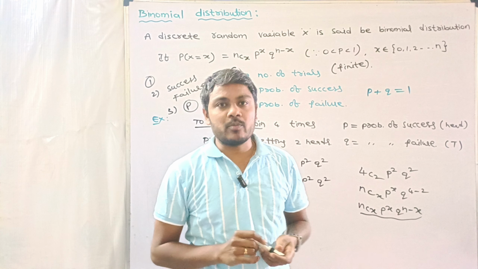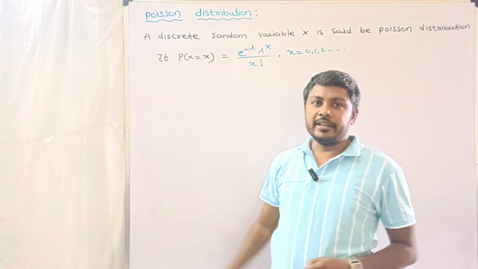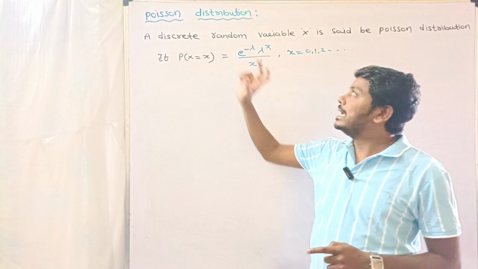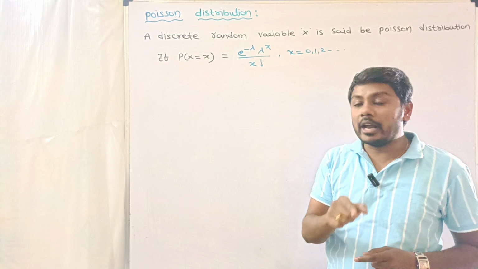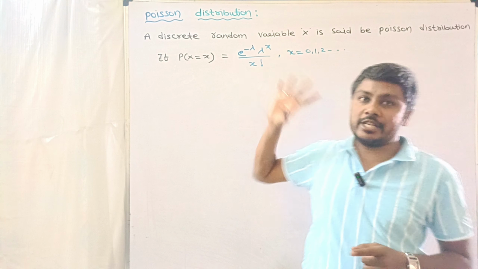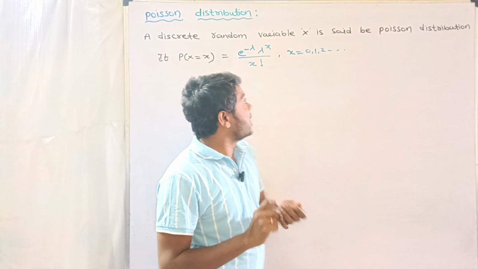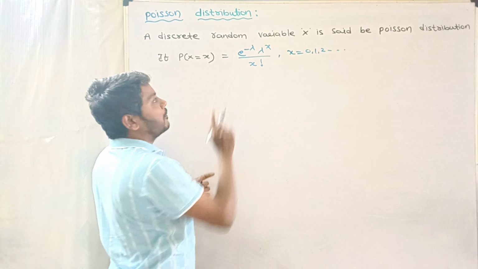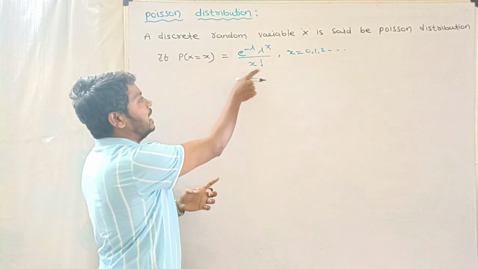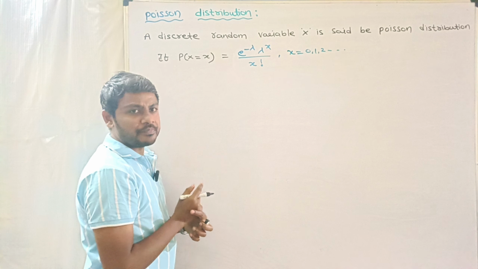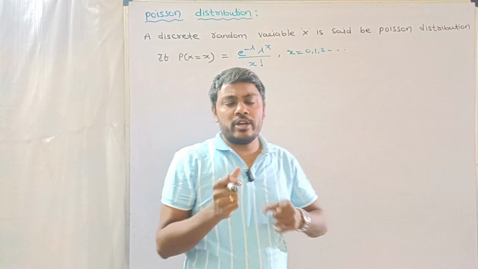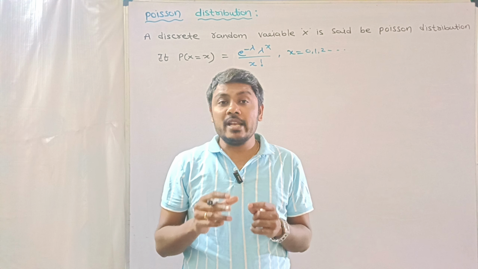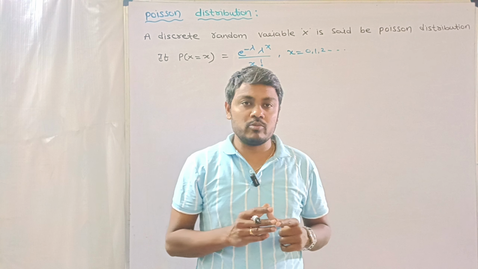Next we will discuss Poisson distribution. A discrete random variable x is said to follow Poisson distribution if P of X equal to x is equal to e power minus lambda into lambda power x by x factorial. So what is the meaning of Poisson distribution? When can we use the Poisson distribution?